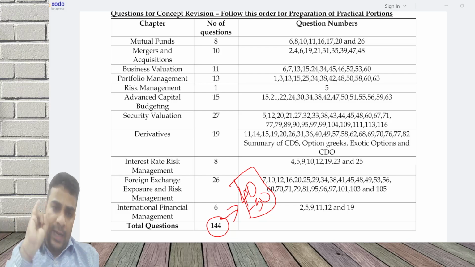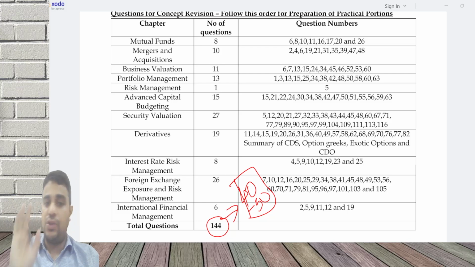Concept book: the day before the exam, your focus will only be on preparing through the concept book. The extra questions I've mentioned here, again I'm repeating, out of the 144, in the concept videos itself at least some 40 questions would have got discussed. So another 100 questions you have to do from the extra material, and prepare for theory. Once you do this, I am very sure that you are going to score an exemption in my paper. So this attempt we want to ensure exemption in AFM, so that should be your priority.